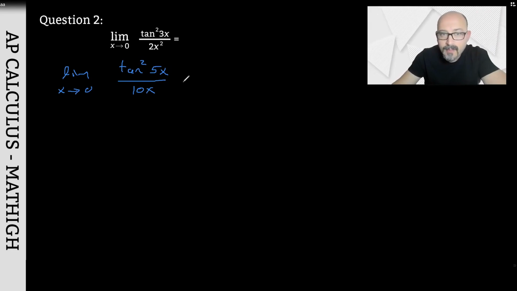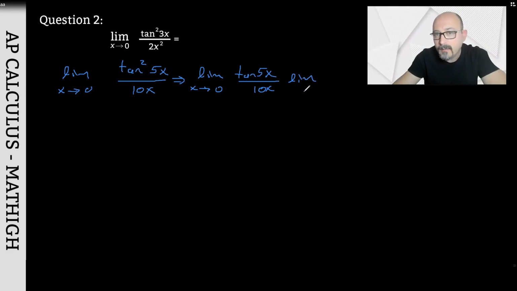Now, when solving this question, if you separate it like we did earlier, as x approaches 0, you separate it as tangent 5x divided by 10x times the limit as x approaches 0 of tangent 5x divided by 1.